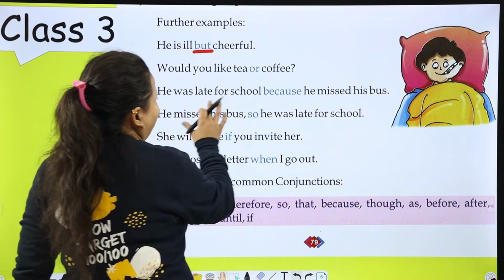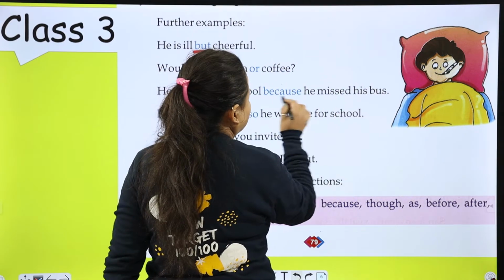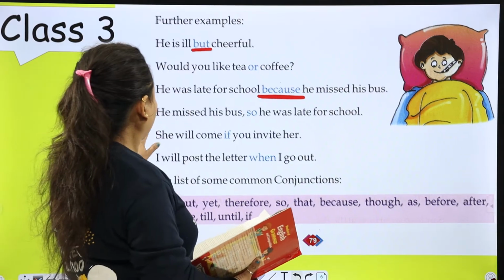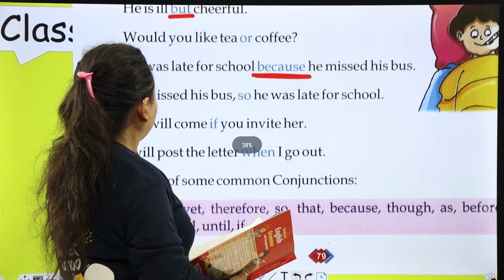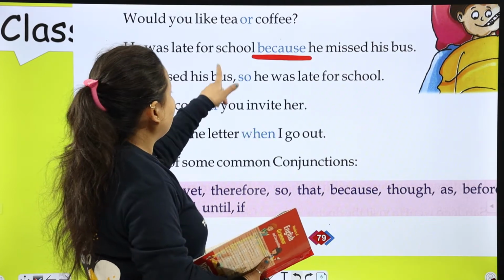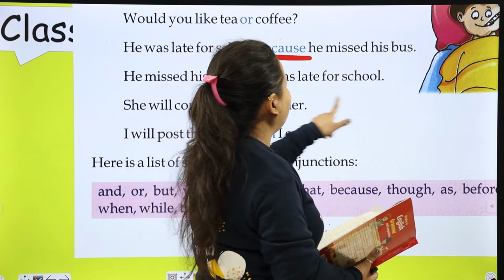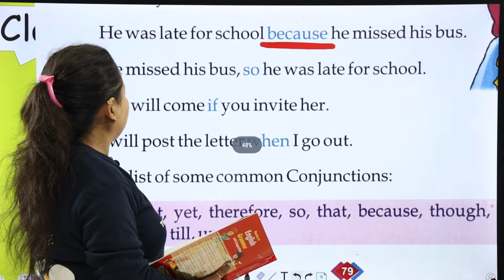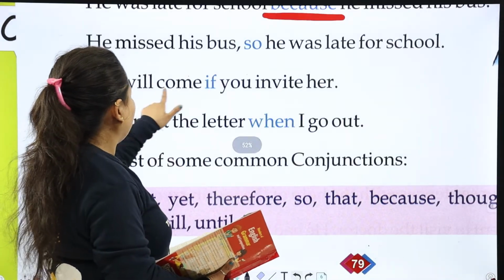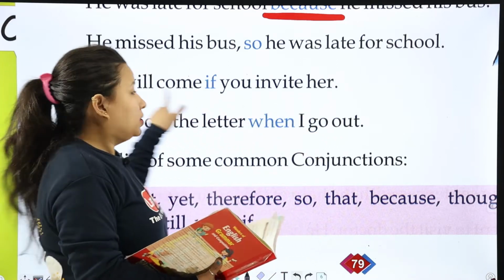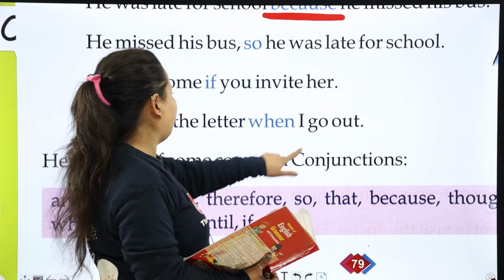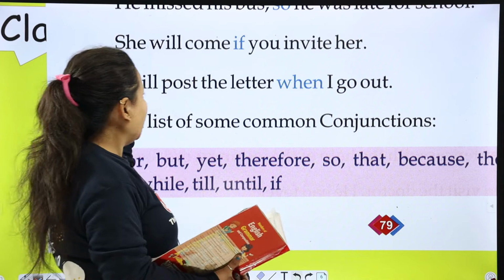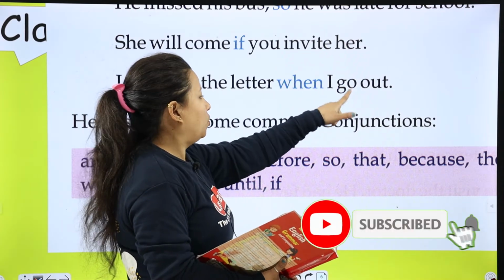He was late for school because he missed his bus. He missed his bus. So here he missed his bus, so he was late for school. Here because is giving the reason. She will come if you invite her. I will post the letter when I go out.